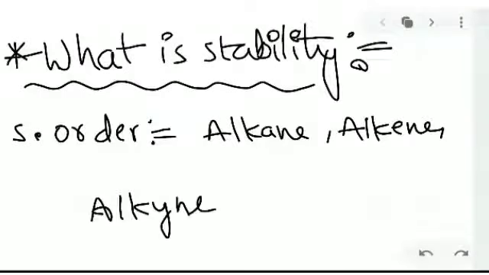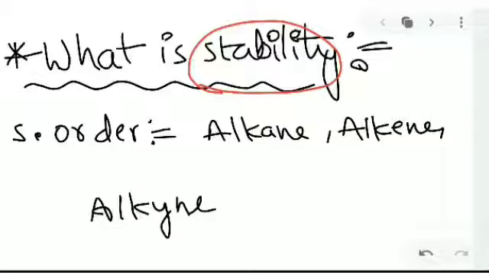Hello everyone. Today I am going to discuss what is meant by stability, and the stability order among alkane, alkene and alkyne. With examples we are saying which is going to be more stable, which is less stable, and which is least stable, that is, more reactive or less reactive. So about stability.